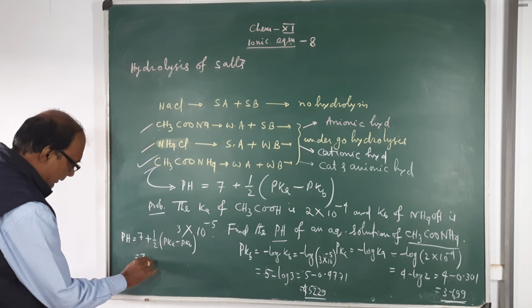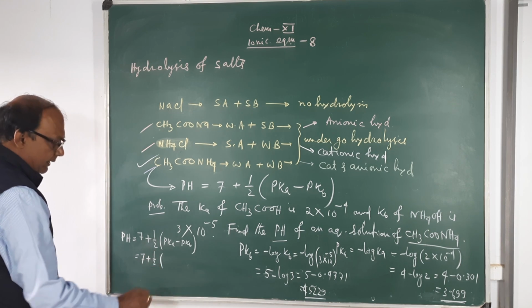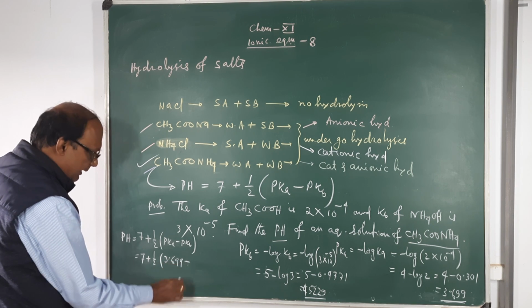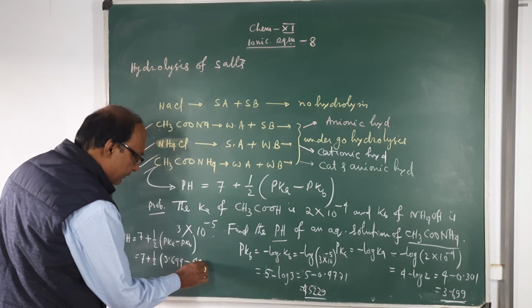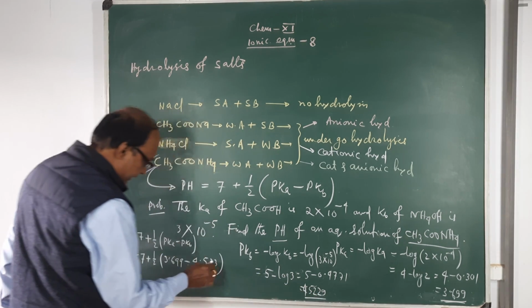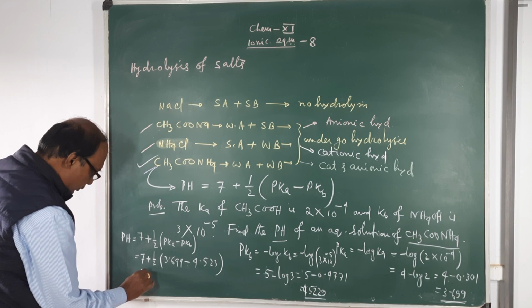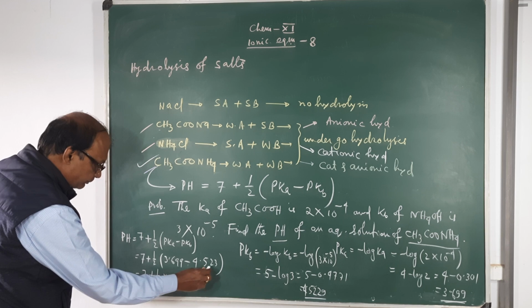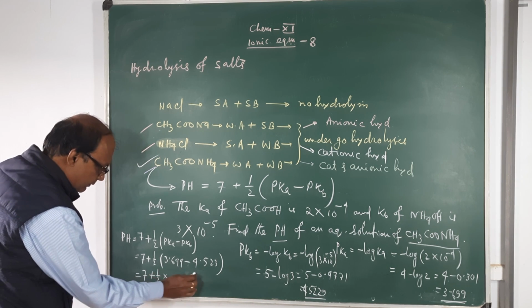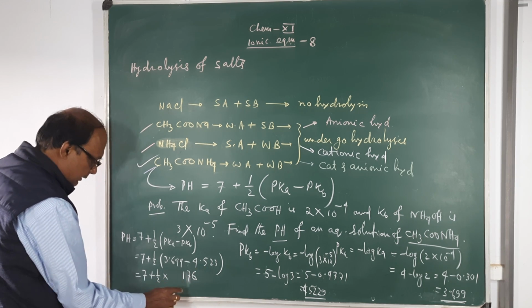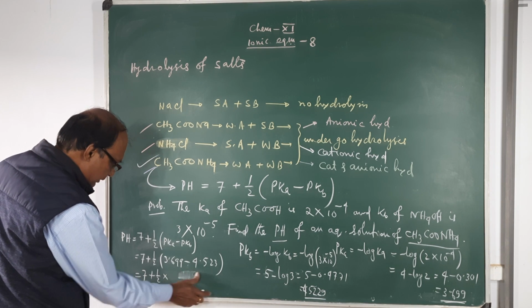This is equal to 7 plus half of, write down the value of pKa, 3.699, minus pKb, 4.523, approximately. No, this is wrong.